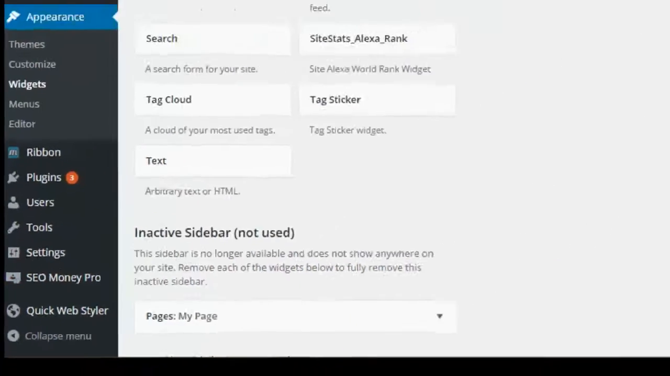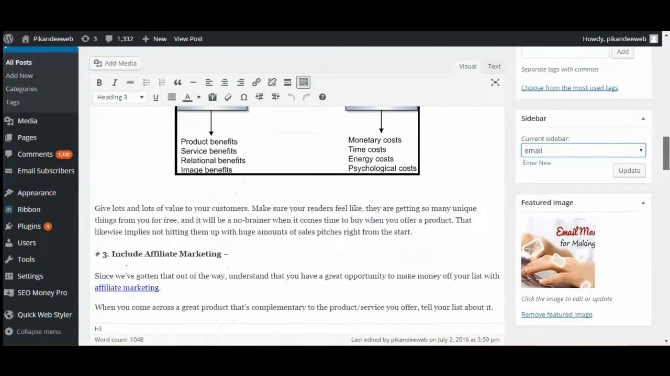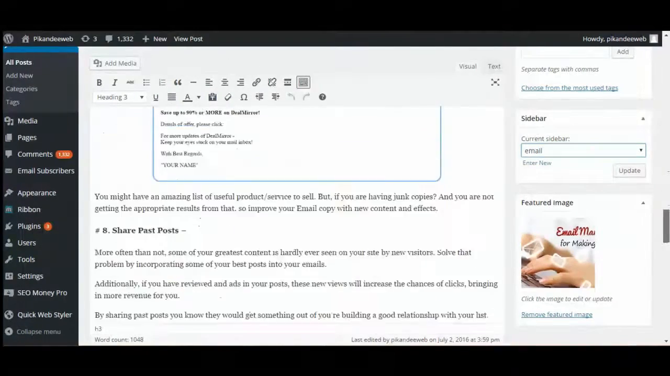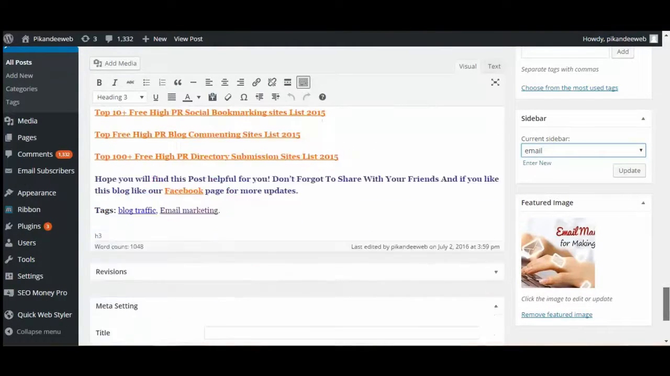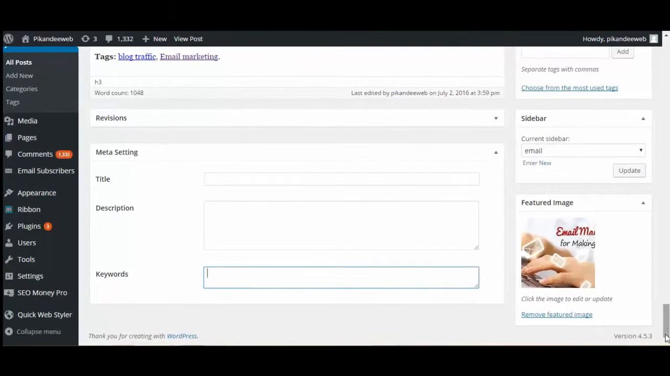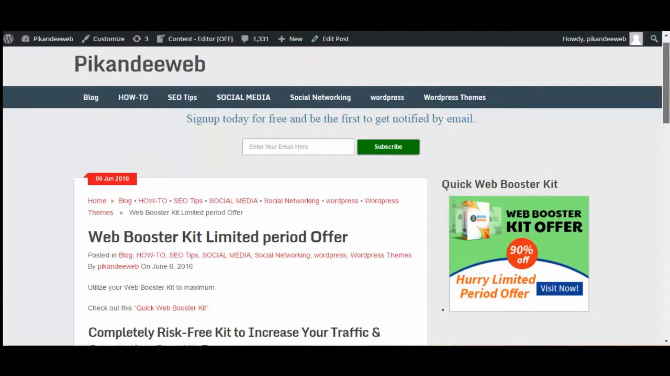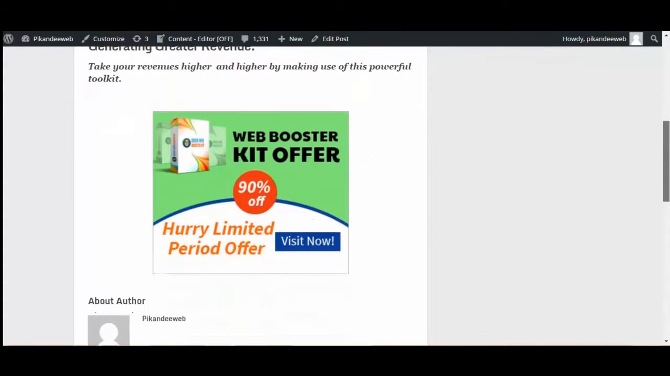Now we come to the meta setting. Meta setting is the most important thing for each and every page or post. You can directly set your meta title, description, and keywords related to your posts and pages, so that Google can find your page and website. Then you can earn from your website and enjoy it.